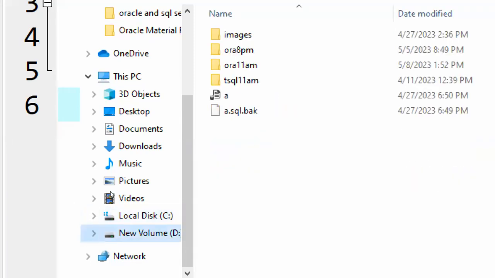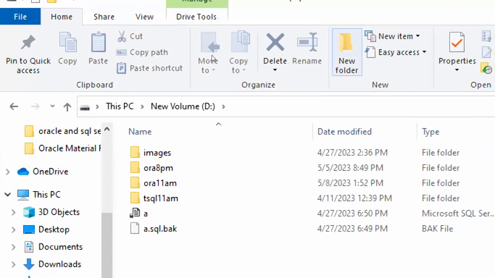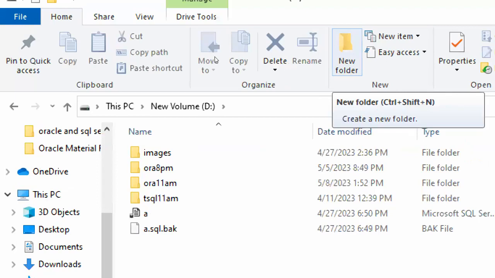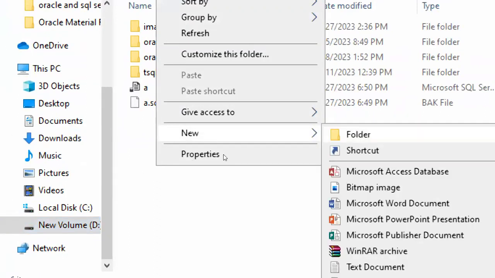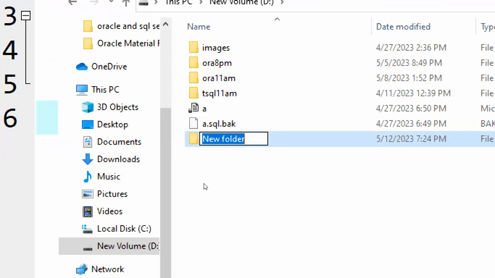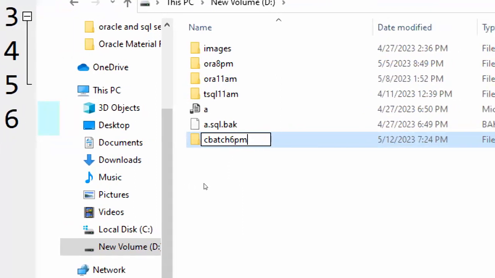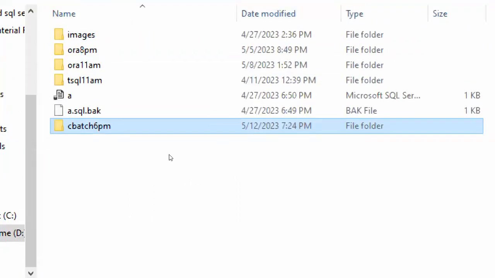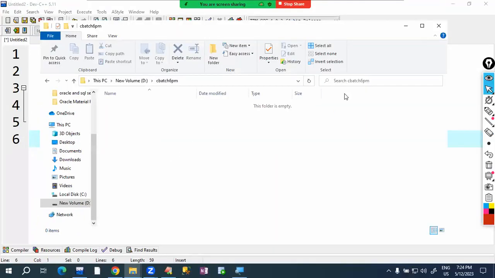I am creating in the D drive. Here the new folder option is there. You can click here or right click and select the new folder option. I am giving our batch folder name as C batch 6 PM. The new folder is created for our batch. All our programs I store in this folder only. So in this we want to store now.